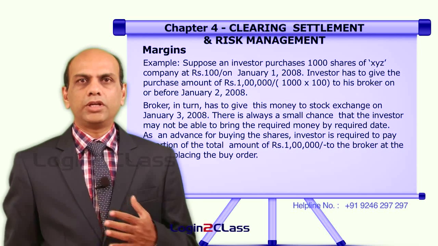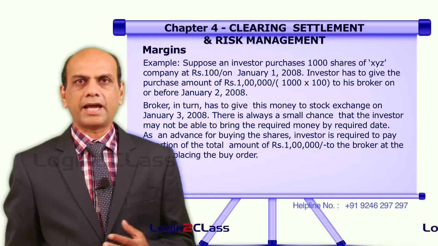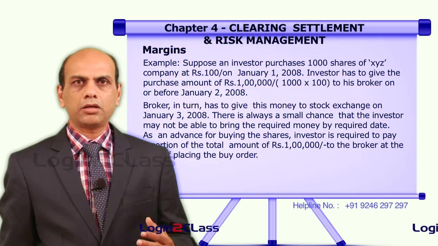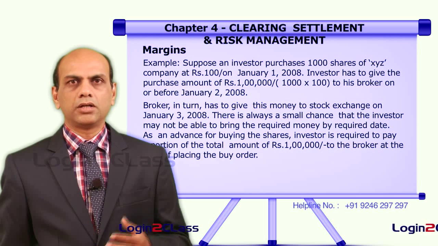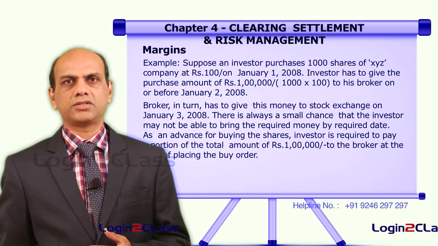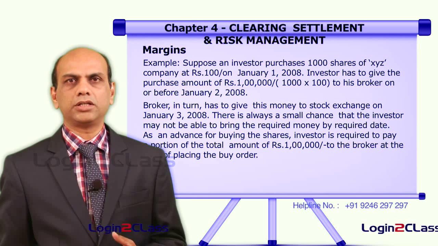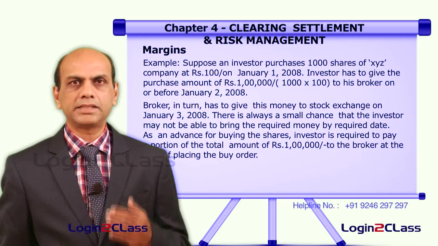That means when he places the order for a value of 1 lakh, which he has to pay on the following day, that is on 2nd January, he need not make the full payment immediately to the broker. He can make a partial payment at the time of placing the order.